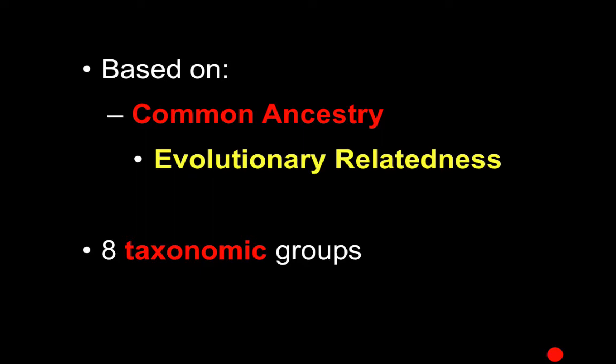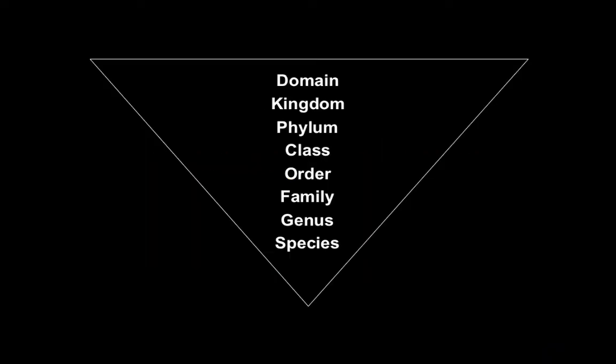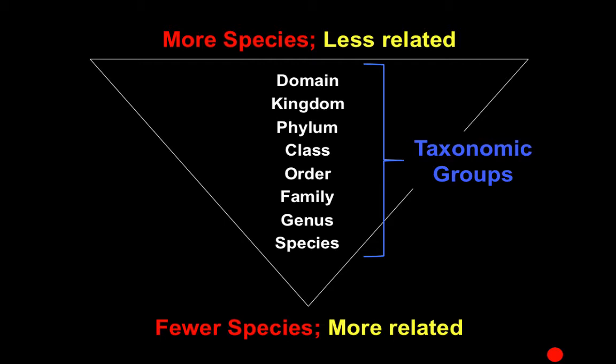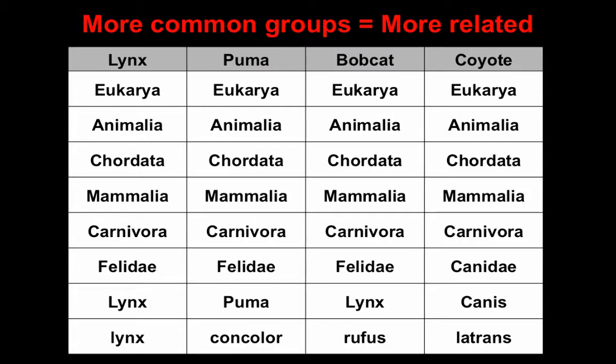It's broken into 8 taxonomic groups, which look like this. As you go up the chain, you get more species, but they are less related. For example, one of the kingdoms is the animal kingdom. That's all animals. Lots of species, not very related. As you go down, you get fewer species, and they are more related. We can use this to figure out which organisms are most and least related.